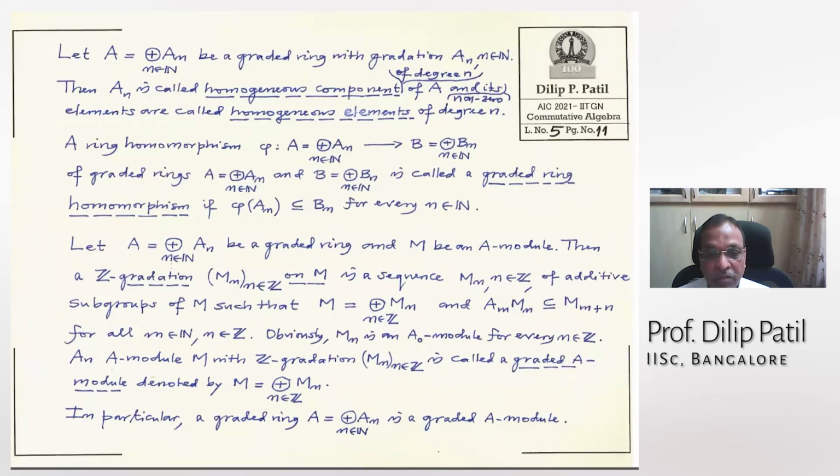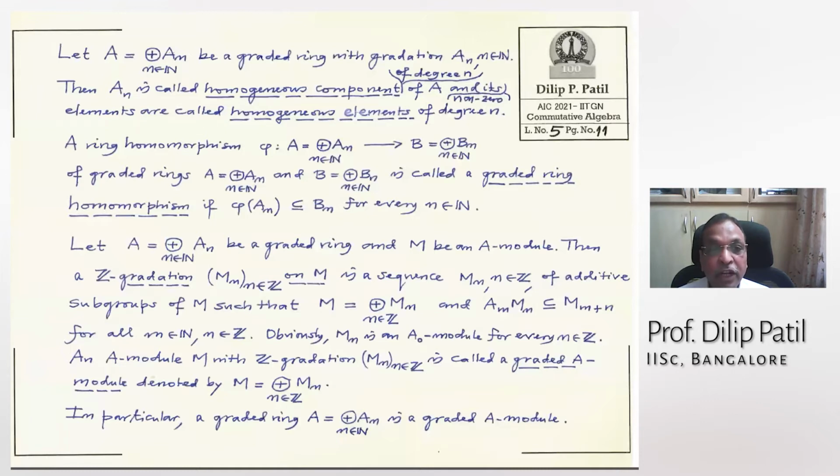Next one, now a graded module. A graded module may have a gradation indexed by Z, the integers. It may have negative components also. So M_n is a sequence of subgroups such that M is a direct sum of these subgroups, and A_m times M_n should be contained in M_{m+n} for all m and n. Obviously, M_n is an A_0-module for every n, and a module with a Z-gradation is called a Z-graded module. And a graded ring is always a Z-graded module.